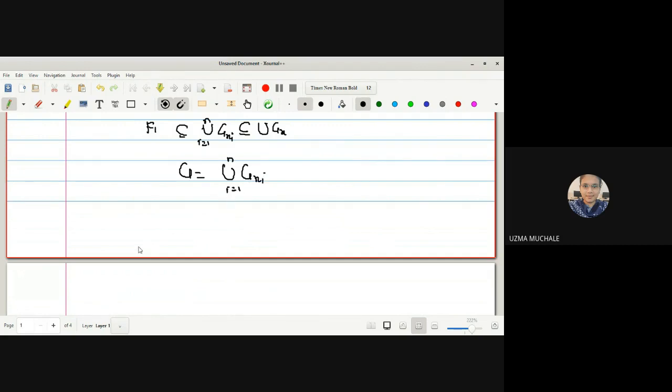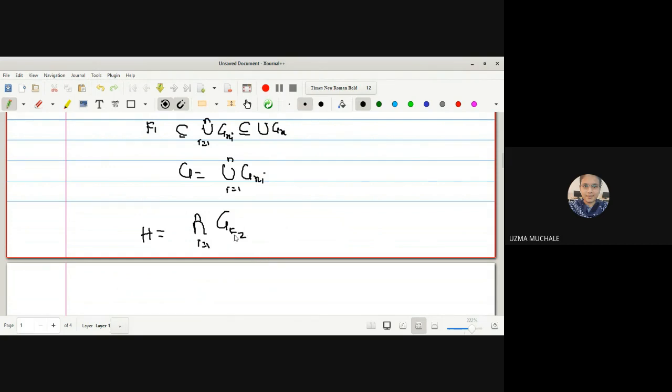It is very similar to the theorem which we proved in the last lecture, that every compact T2 space is a regular space. Similarly, if you remember H, we constructed it with the help of G_ai. So here we will construct H as the intersection of all G_F2i, where i runs from 1 to n.